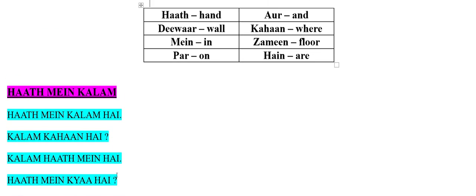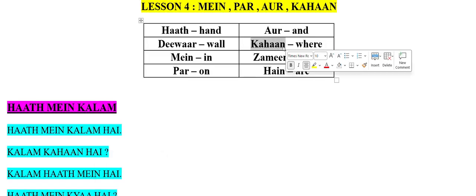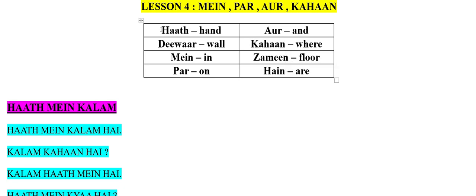So here we have learned maximum vocabulary words, and using those vocabulary words we have framed the sentences. Also we have asked the question using the word kaha. So once again we'll repeat the same: हाथ, दीवार, में, पर, और, कहाँ, ज़मीन and है.